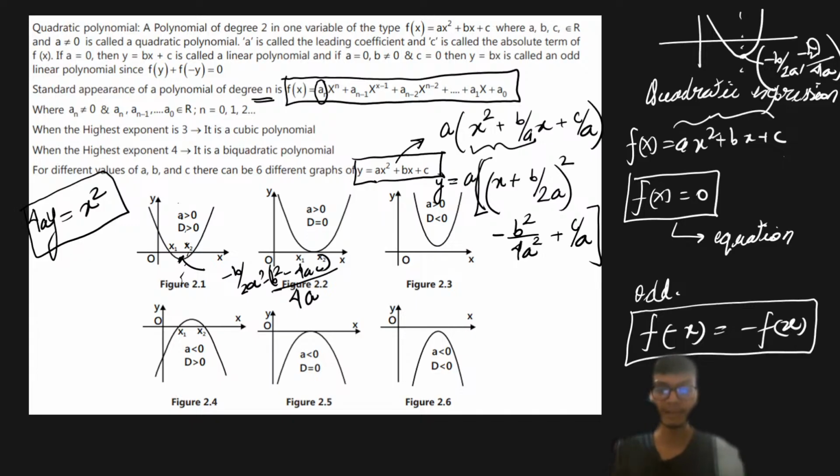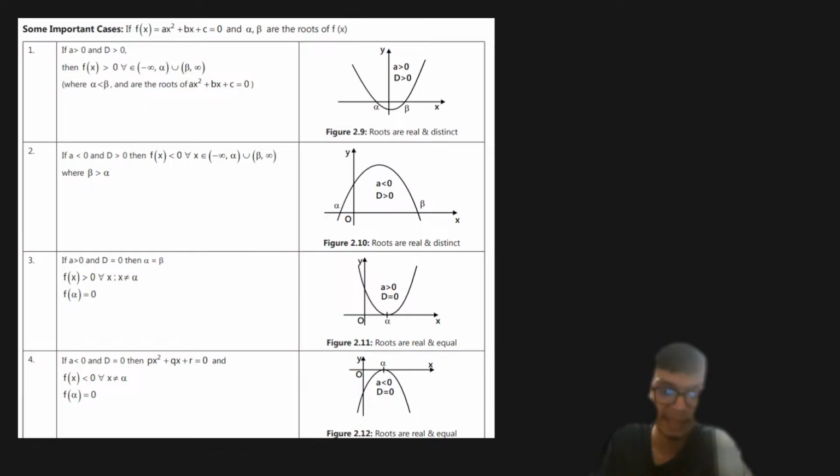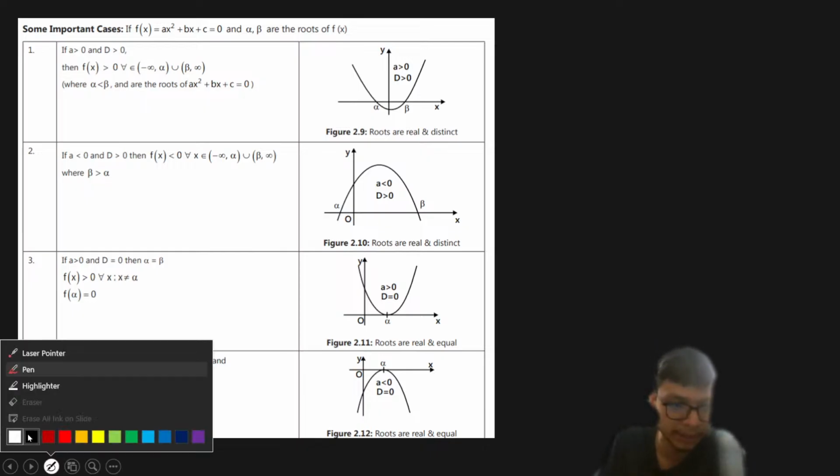Then what are the different cases, right? Now depending on the value of the leading coefficient, we are going to decide or judge whether the parabola is going to be concave up or concave down, right? Now how do we check for concavity up and down? That is something that I already studied in the part of calculus, so I'm basically taking it up over here.